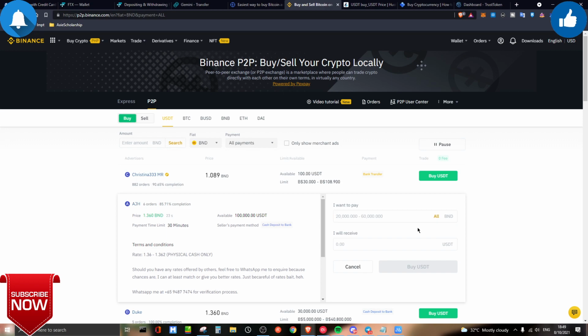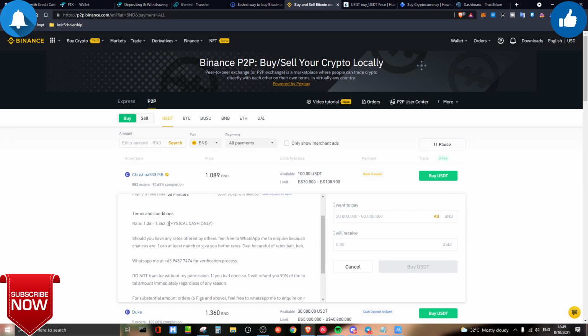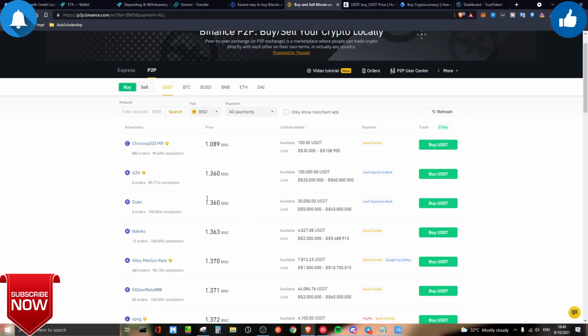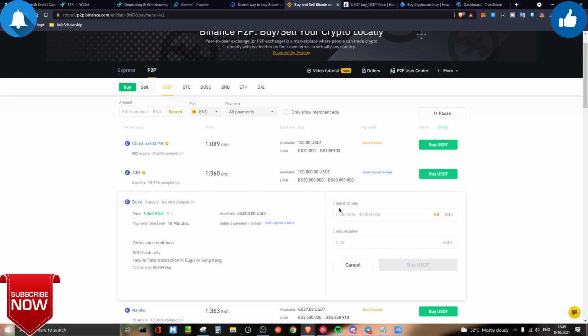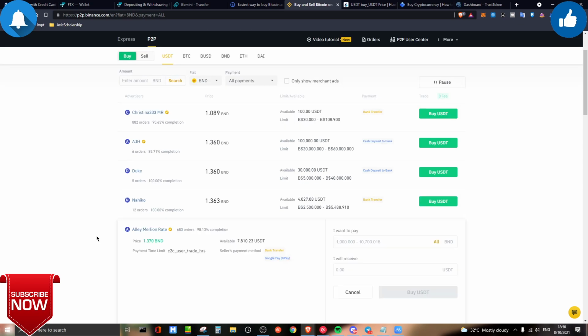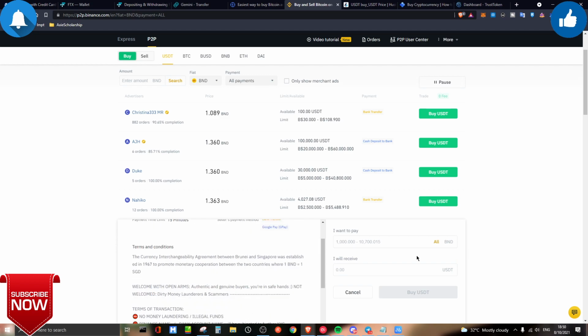So over here, we can see this guy is basically charging physical cash only, but it is in Sing dollars. Over here, there are some people selling their crypto using Sing dollars. Over here, you can see there's more on SGD only, and after that, you can see that Malayan is also selling basically Sing dollars.